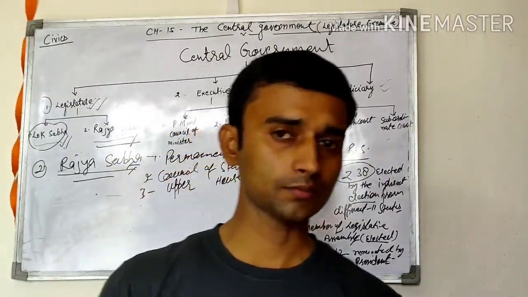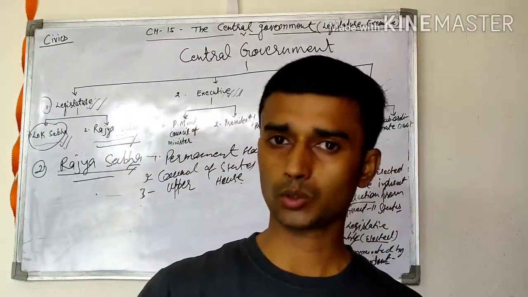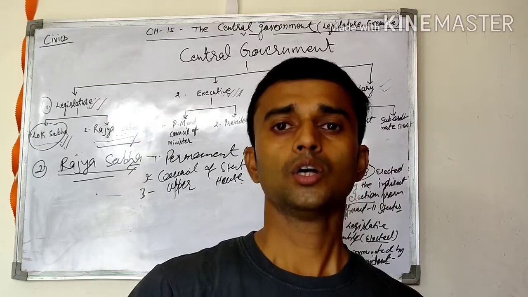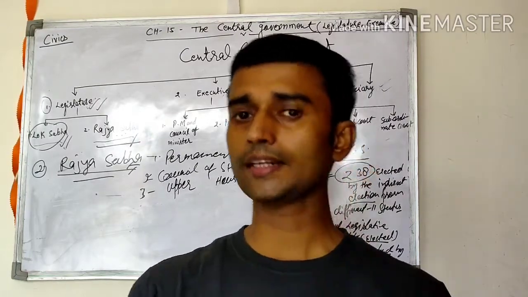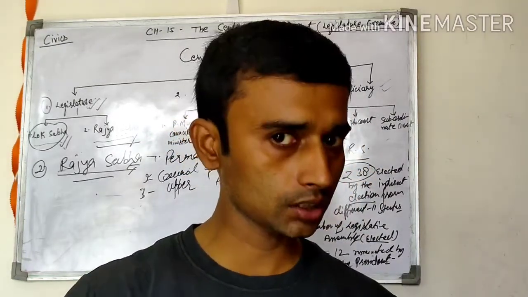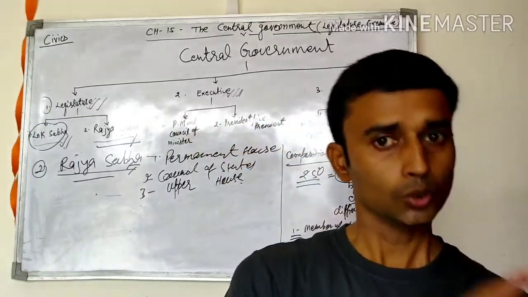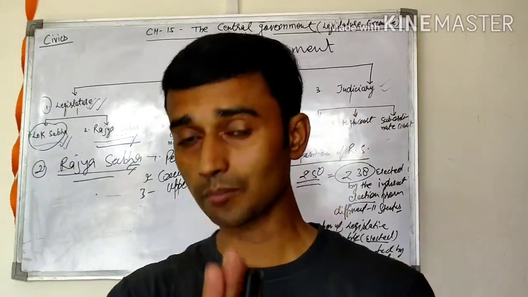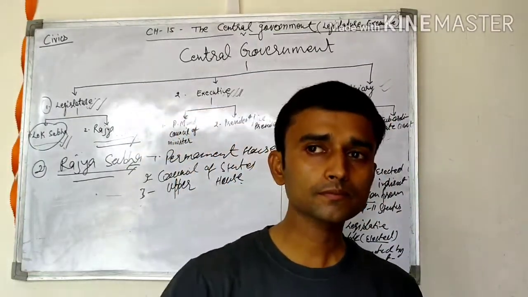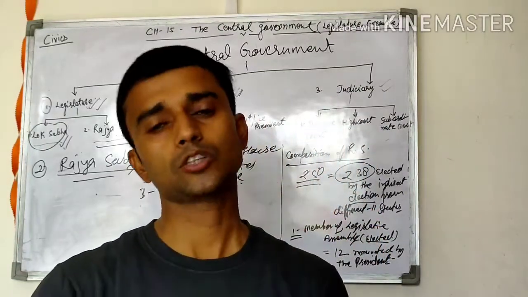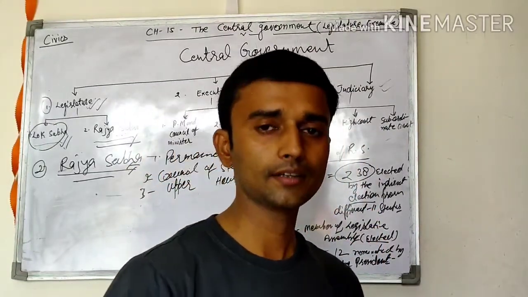Total number of members in the Rajya Sabha 250, 238 indirectly elected by the different states through the elected members of the Legislative Assembly, and 12 members are nominated by the president.